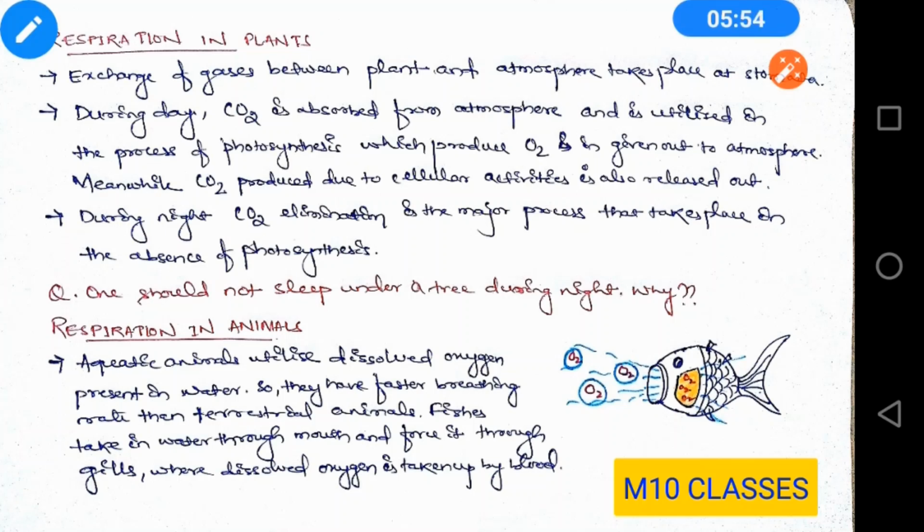So at night, carbon dioxide elimination is the major process that takes place in the absence of photosynthesis. You might have heard that one should not sleep under a tree during night, and this is why: plants do not provide oxygen during night and generally give out carbon dioxide, due to which you can feel suffocation if you sleep under the tree during night.